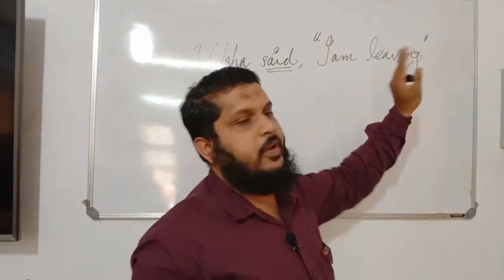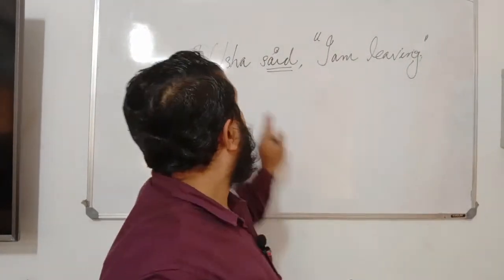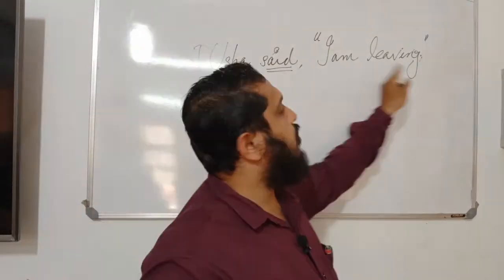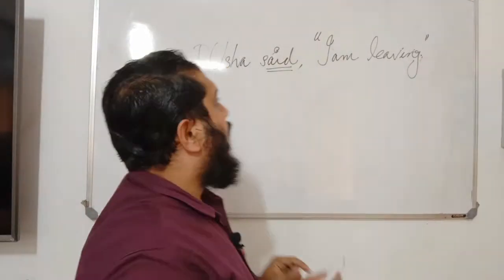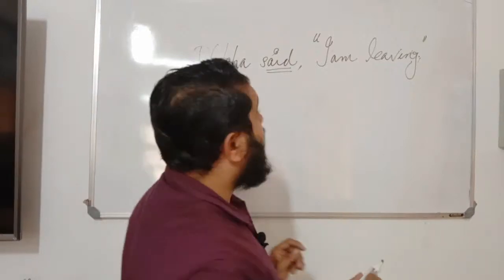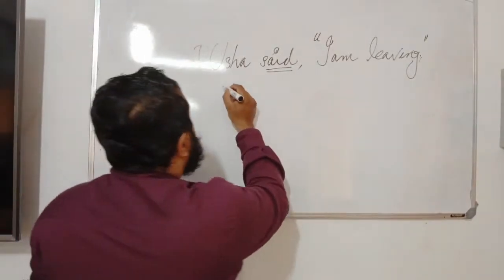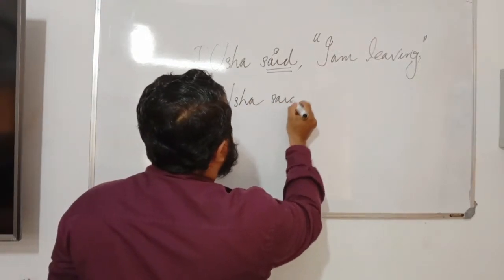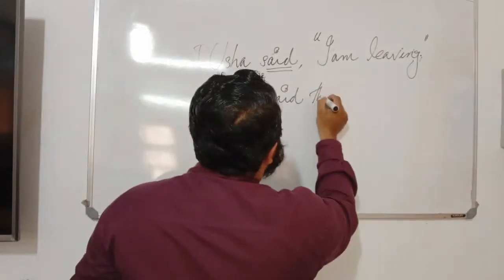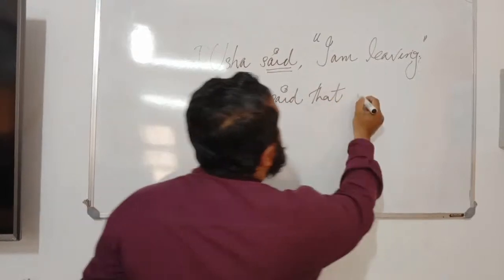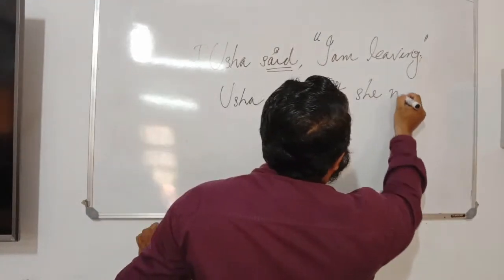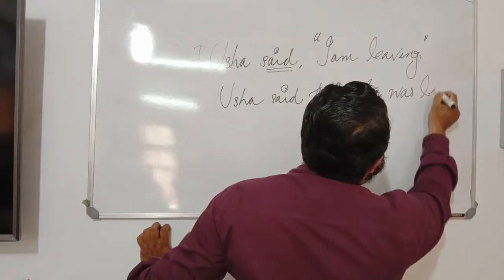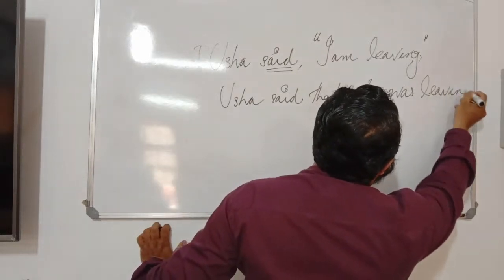So, now we have to look at the tense of the quoted sentence. I am leaving. Usha said, I am leaving. Now, as per the rule we mentioned, look at the change. Usha said that she was leaving.